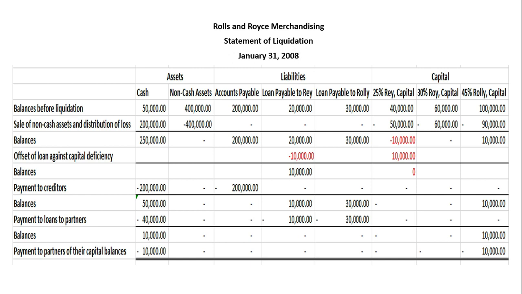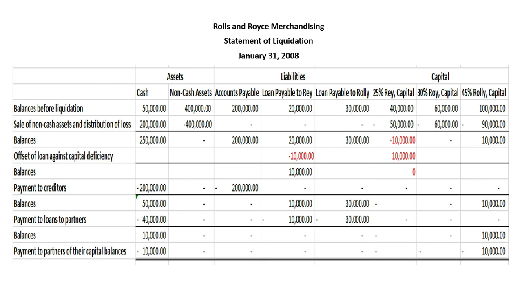The same process, we have stated the balances before the liquidation based on the statement of financial position in the previous slide. The first step is to sell the non-cash assets for 200,000.